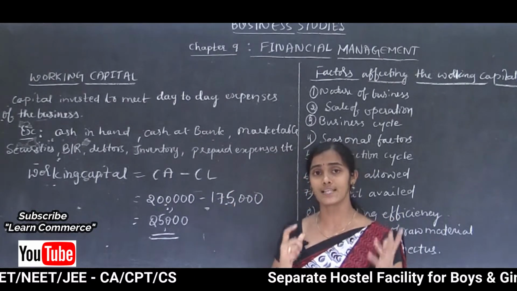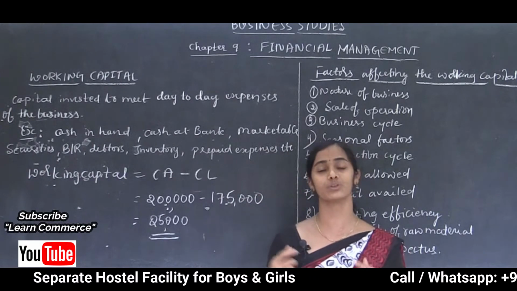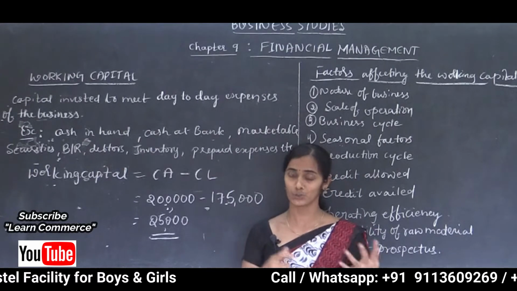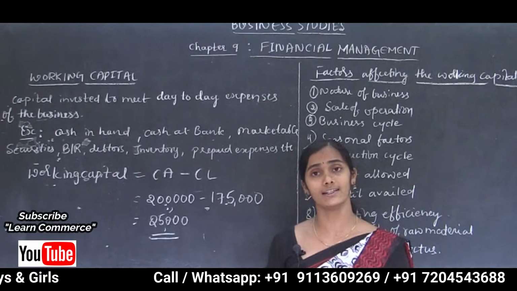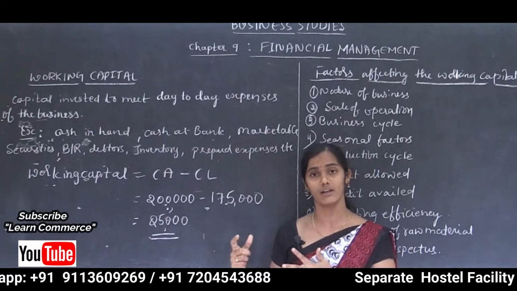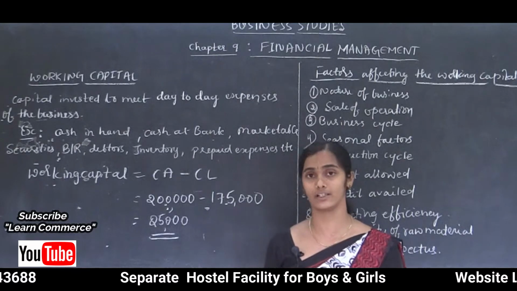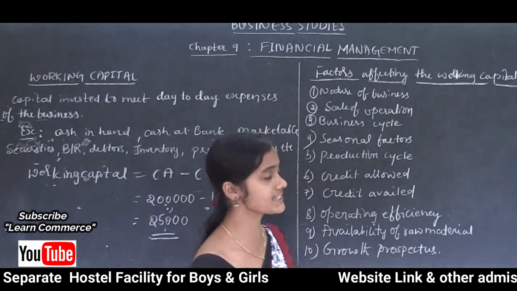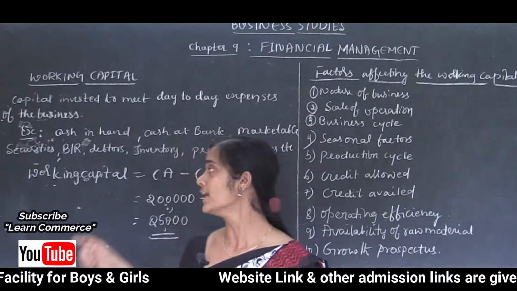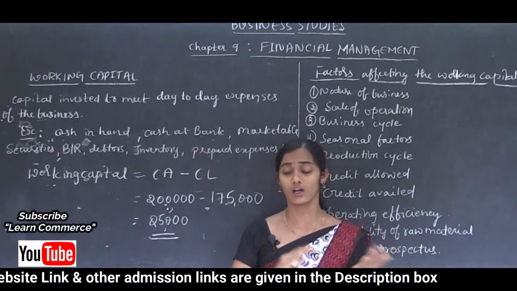And some of the current assets are financed through short-term sources, and some part of current assets are financed through long-term sources. That is called net working capital. Net working capital is the same as current assets minus current liabilities.